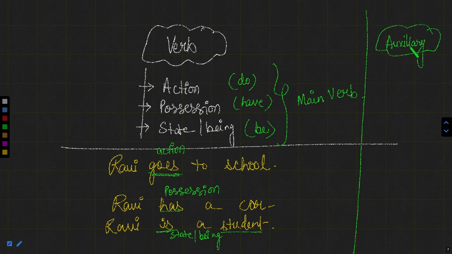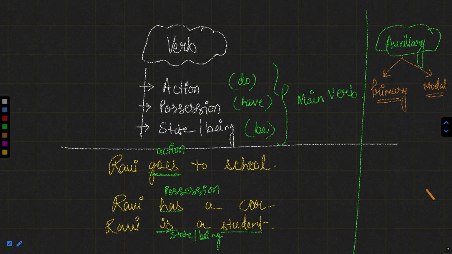Now, this auxiliary verb can be further divided into two parts. What are the two parts? One is primary and another one is modal. Keep these modals aside. We have already learnt modals, words like will, shall, may, might, must. These are modals, and modals are only imaginations.